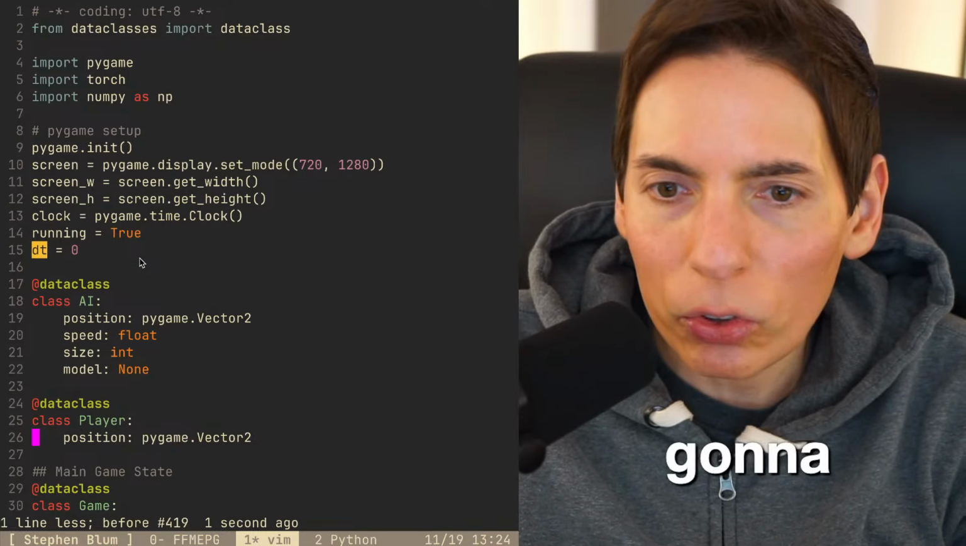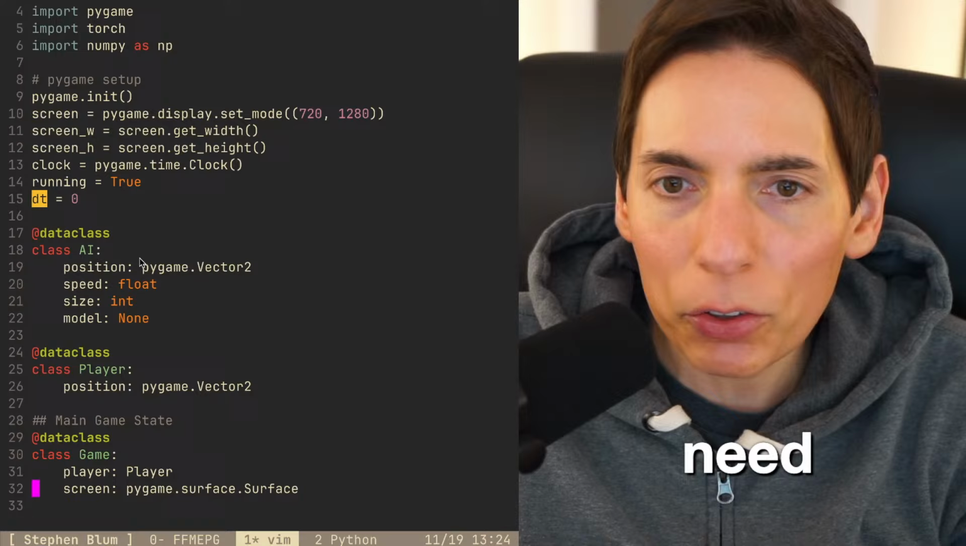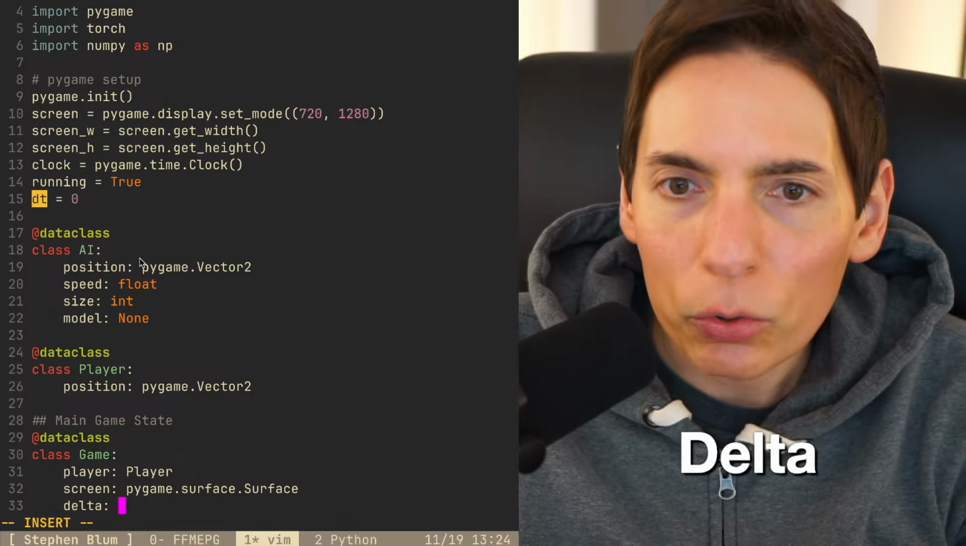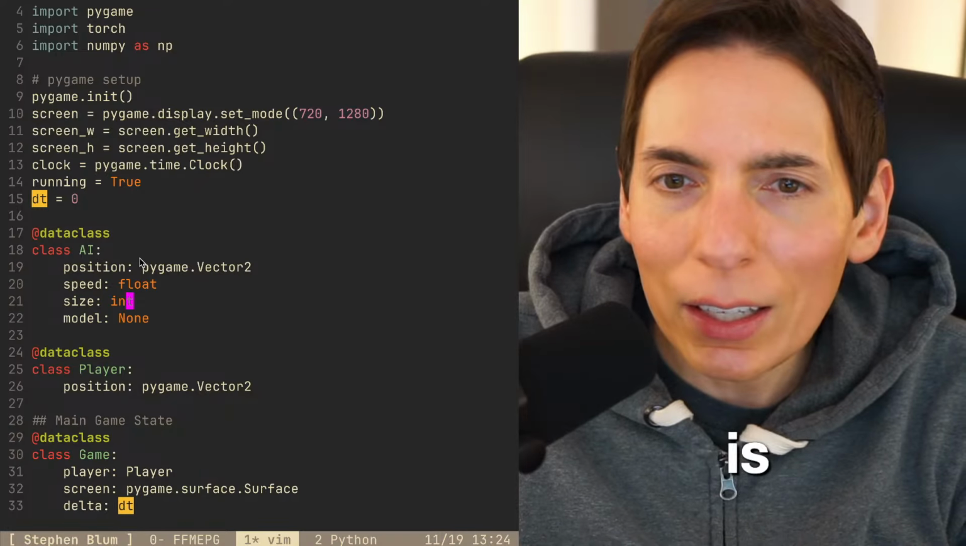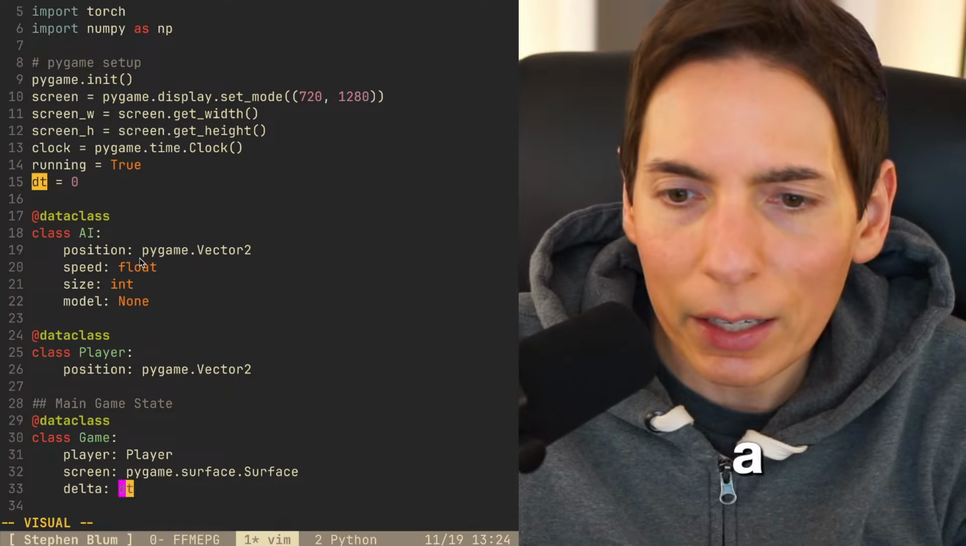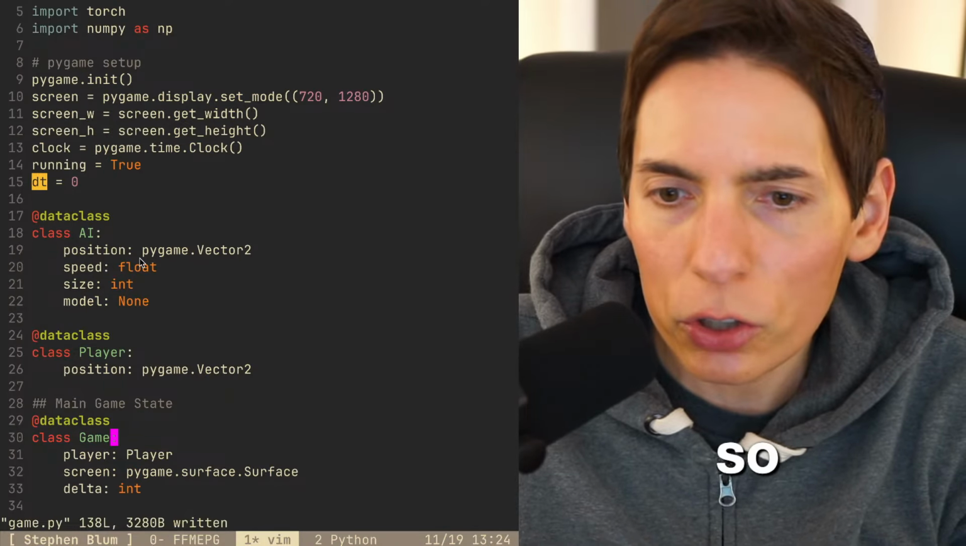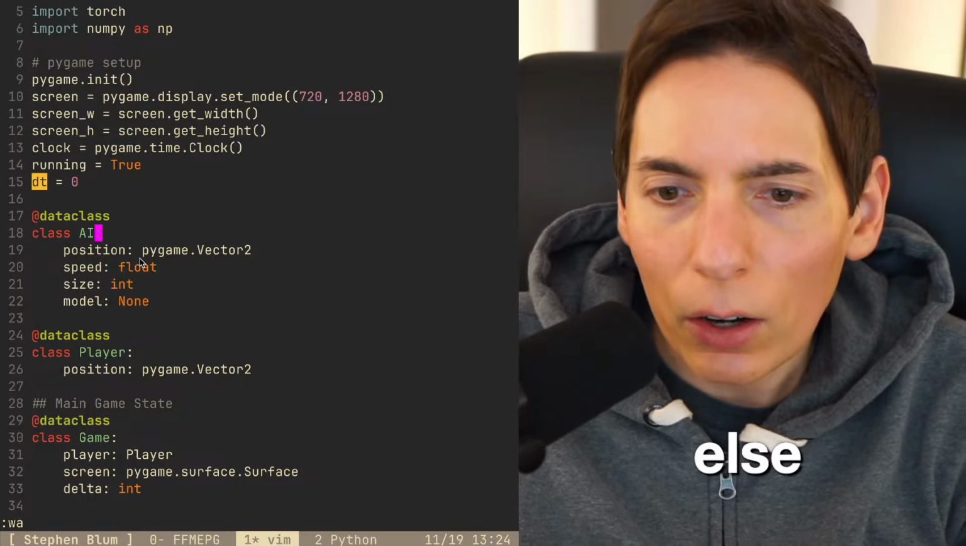So we're just doing some cleanup here. I also need a game class. We're going to have the delta, and this will be a DT. What is this? This is an int, so it's an integer. What else? Running. All right, so game.